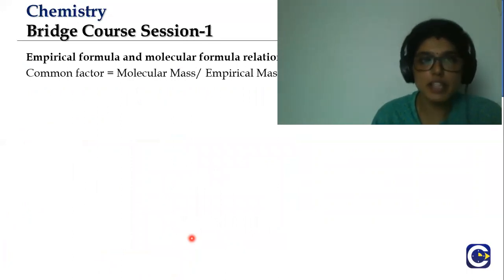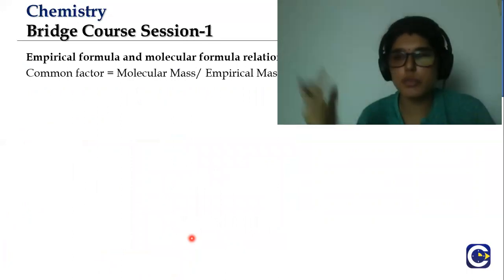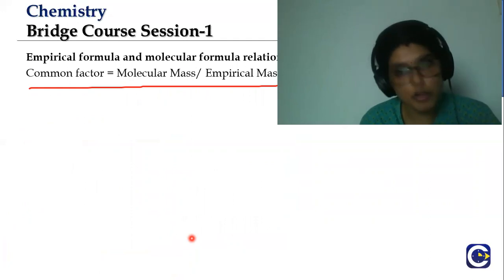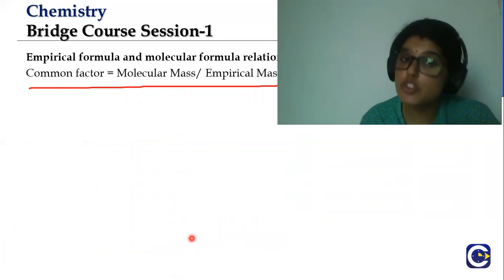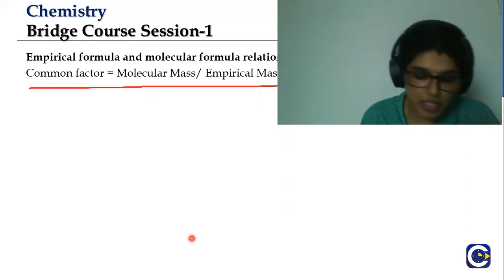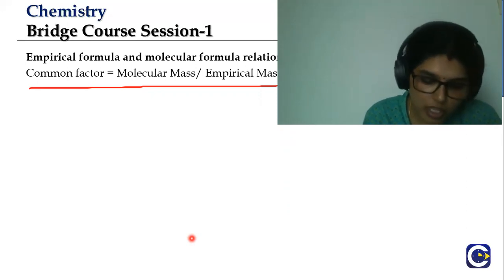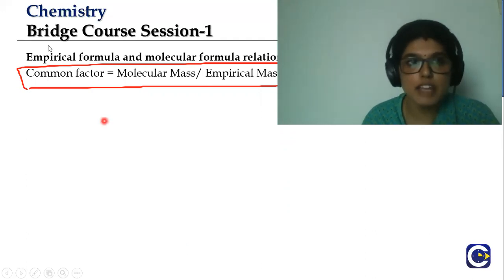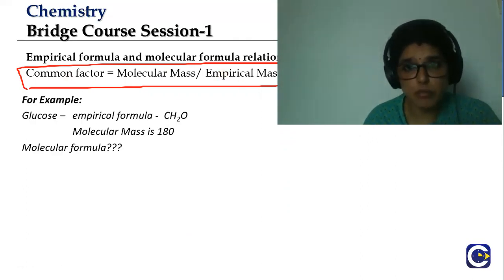Before the example, let's find out the relation between empirical and molecular formula. There should be a common factor between empirical and molecular formula, similar to the example which we saw for glucose. We divided it by 6, right? So there should be a common factor. There will be a common factor if it has an empirical formula. That common factor can be found by dividing the molecular mass by the empirical mass. If we divide the molecular mass by the empirical mass, you will be able to find the common factor.